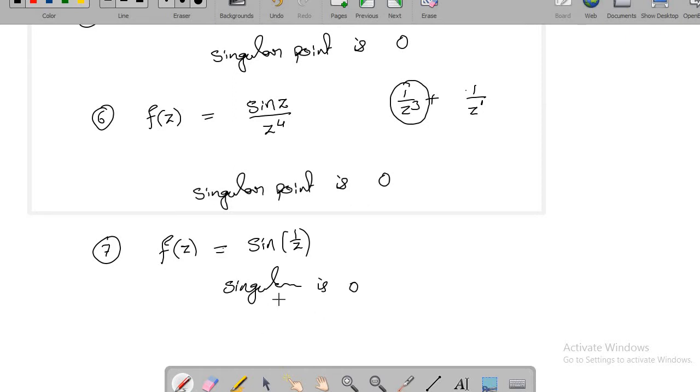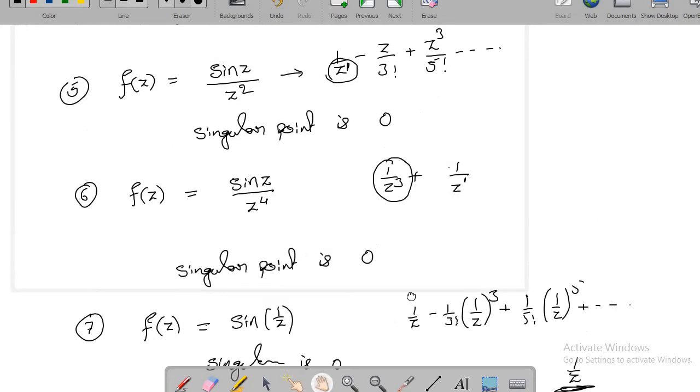But when you look at the expansion of this, you'll get 1 by z minus 1 by 3 factorial into 1 by z whole cube plus 1 by 5 factorial into 1 by z whole power 5 plus and so on. So if you look at the highest power of 1 by z, there is no end. It is going till infinity. It means we have infinitely many terms which have this term 1 by z.